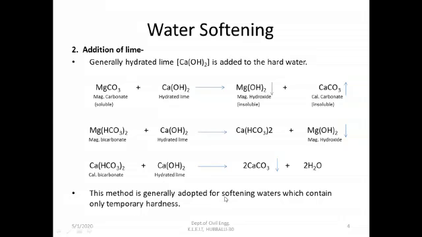Generally this method is adopted for softening waters which contain temporary hardness and are to be used for public supplies. In the next video I'll be discussing the methods used to remove permanent hardness. Thank you.